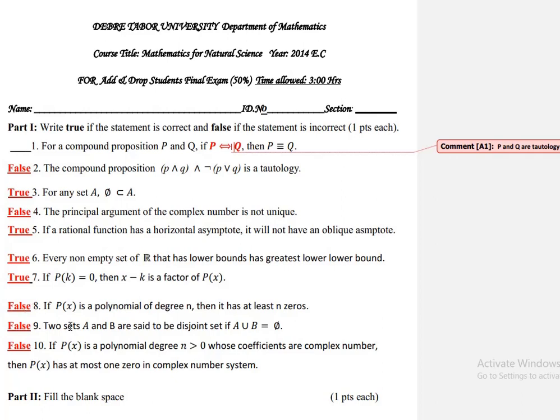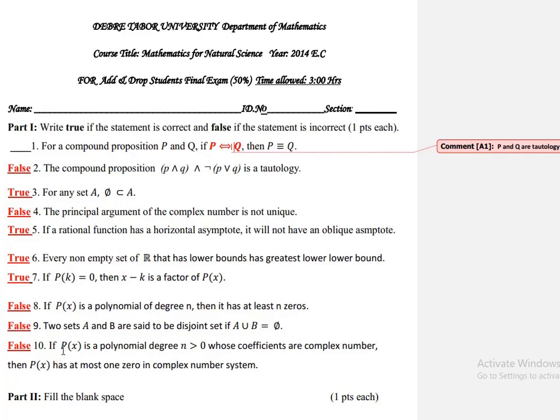ዘጠነኛ two sets A and B are said to be disjoint set if A union B is equal to empty set ብሎ ነው የሚለን፣ this is false. ለምን A intersection B ነበር መሆን ያለበት። so two sets A and B are said to be disjoint set if A union B is equal to empty set is false.